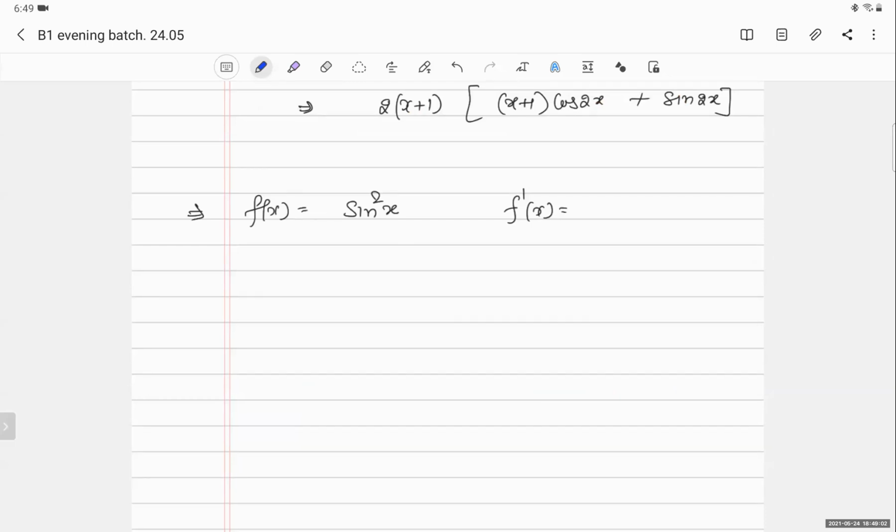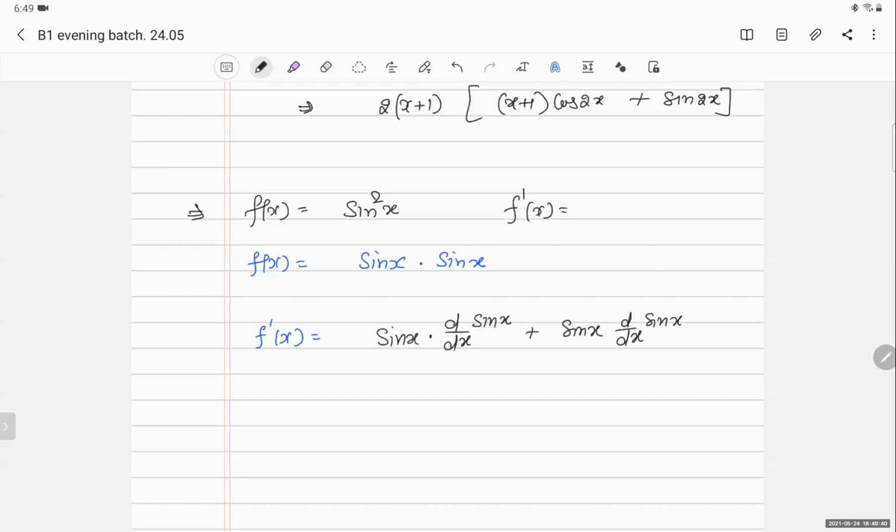Yes, sir. Okay, so what can I write? I can write sin x into sin x. Now f dash x. There are two functions in multiplication. So what is the formula? I will write sin x into d by dx of sin x plus sin x into d by dx of sin x.